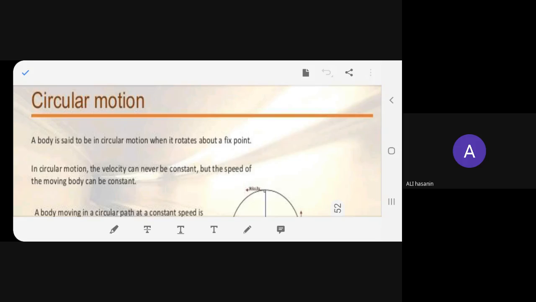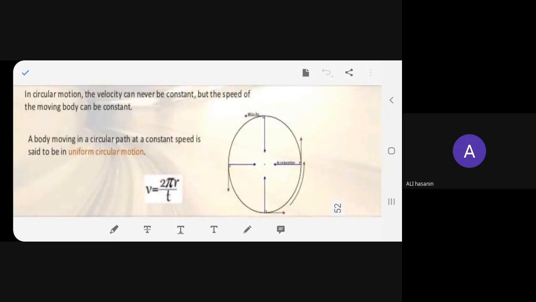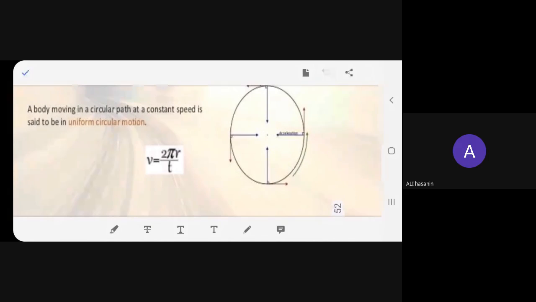A body is said to be in circular motion when it rotates about a fixed position. In circular motion, the velocity can never be constant, but the speed of the moving body can be constant. A body moving in a circular path at a constant speed is said to be in uniform circular motion, and it is notated as velocity is equal to 2 pi r divided by T. Fine.